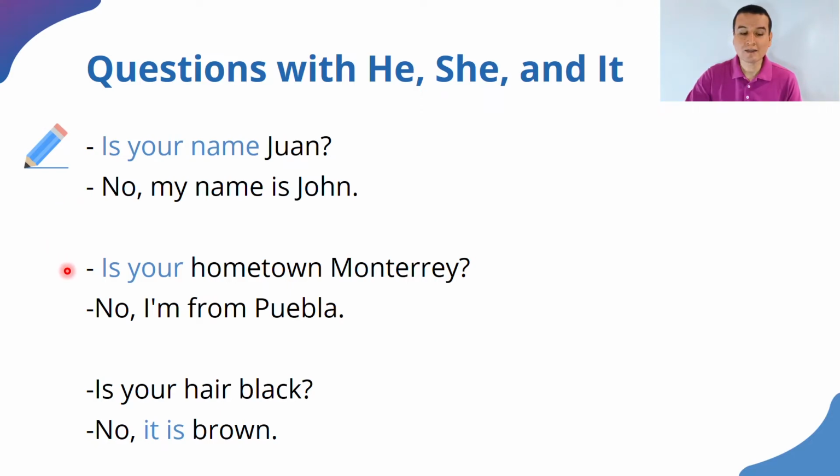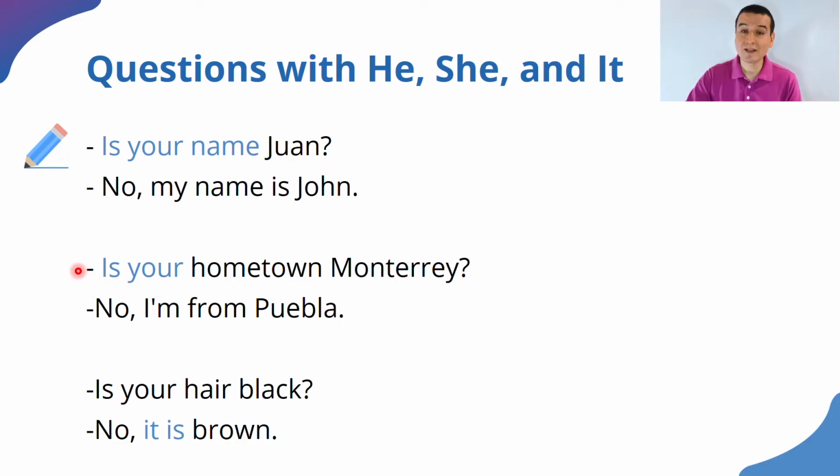Is your hometown Monterrey? Is your hometown Monterrey? This was a little tricky as well, a little difficult, because she says, no, I am from Puebla. So is your hometown? We're talking about a place that could be replaced with it, is it Monterrey? But of course, we don't have a precedent there to say that we can replace hometown with it. But in that case, what is important here is that we have the auxiliary before the subject.